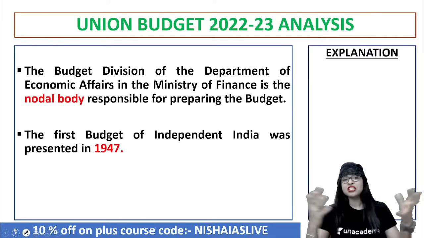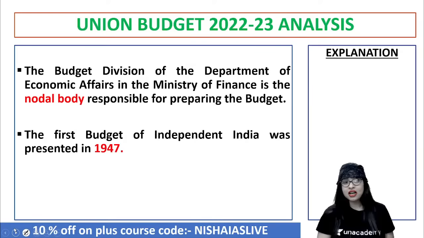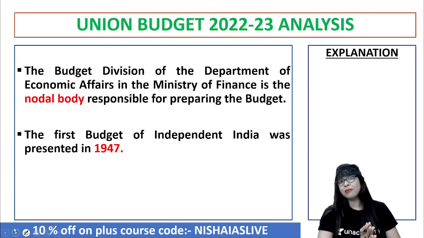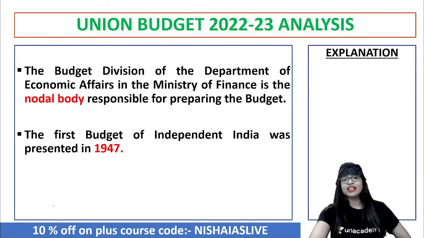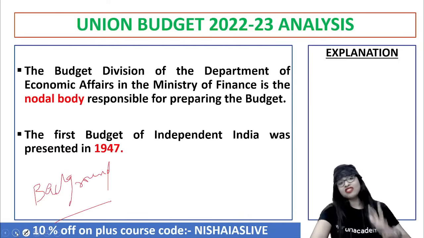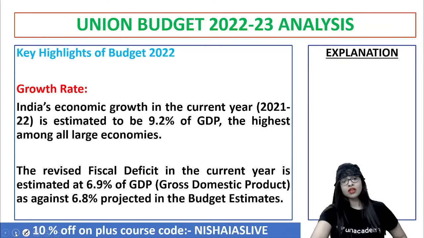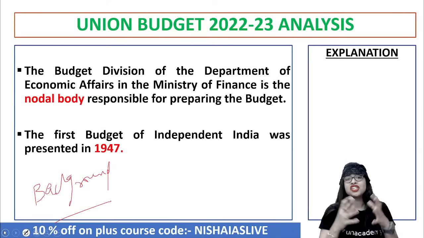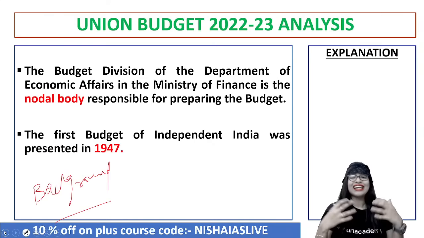And when was the very first budget of our country, India, presented, guys? It was presented soon after independence in the year 1947. So the very first budget of independent India was presented in 1947. So this is the background, or the theoretical information, that one should know whenever you're studying the analysis or the highlights of the budget. Clear? Now, we are moving to the most important discussion of the day, which talks about the analysis, or the highlights.